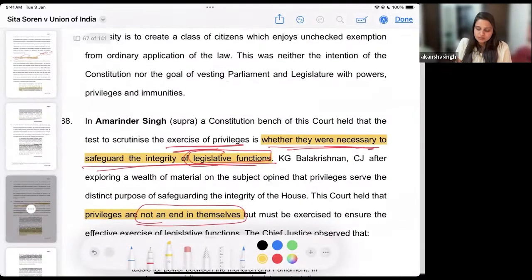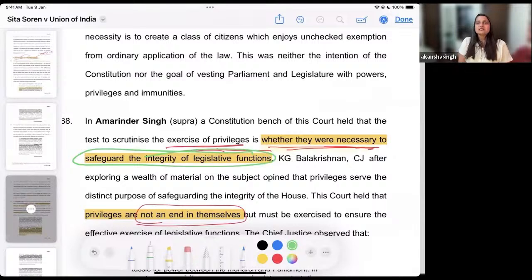Then we also see that it has been said that whether these powers are necessary to safeguard, okay, what does it say? To safeguard the integrity of the legislative function. So there are multiple legislative functions that we have granted to you. In the context of that, are you trying to protect the integrity of the legislative function when you are taking a bribe? Or is it against the idea of integrity of the legislative functions so granted to you?